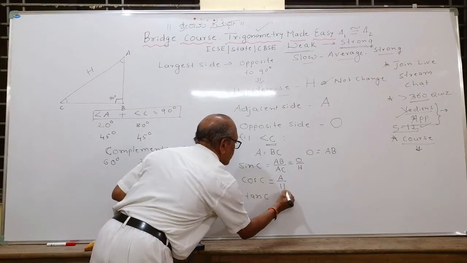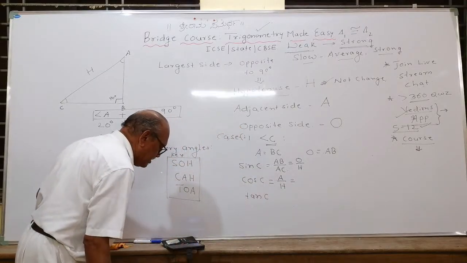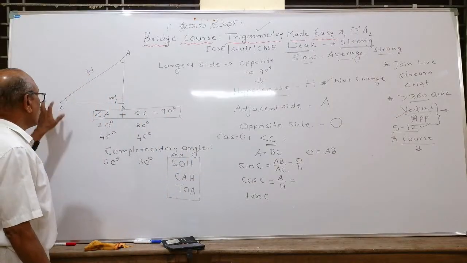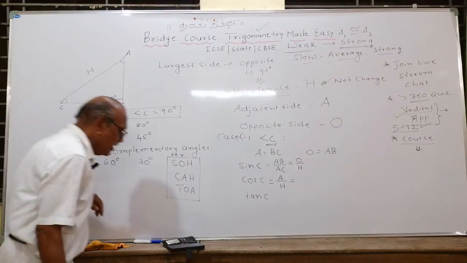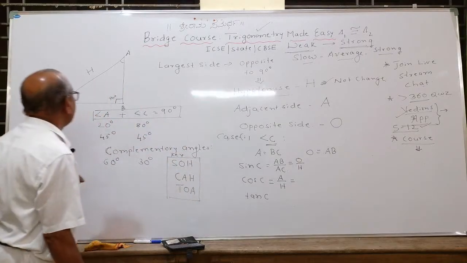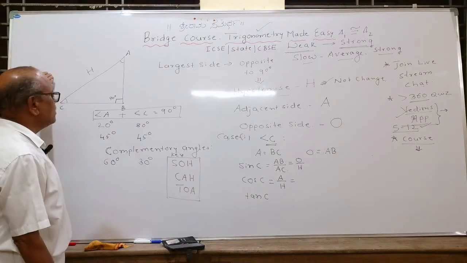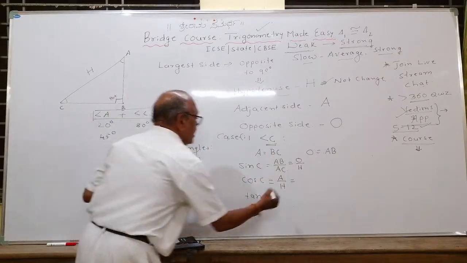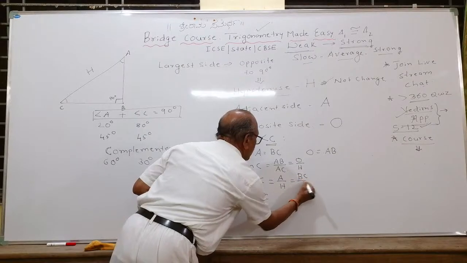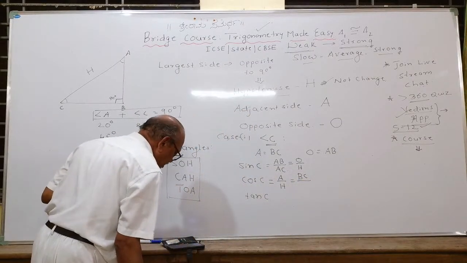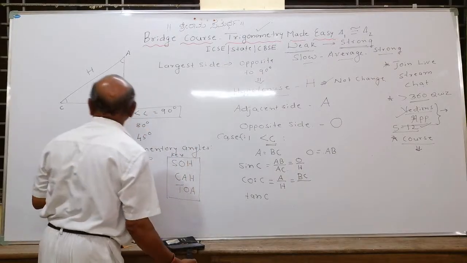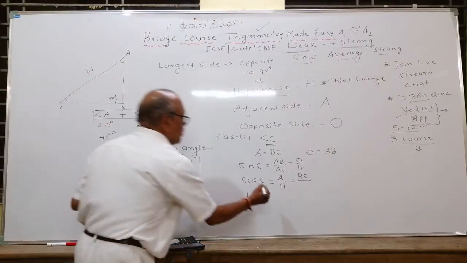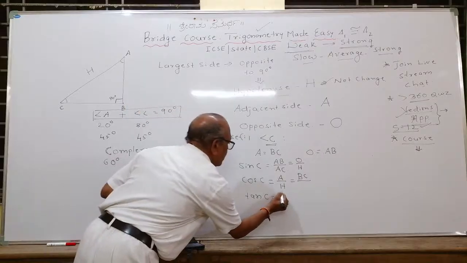Adjacent upon hypotenuse. Can you tell me what is adjacent here? Someone has written AB for cos C. Wrong. Cos C is adjacent upon hypotenuse. What is adjacent with respect to C? BC. What is hypotenuse? Someone has written cos C as AB upon BC. How is it? AB upon BC is tan. Observe, what is tan? Tan is opposite upon adjacent.